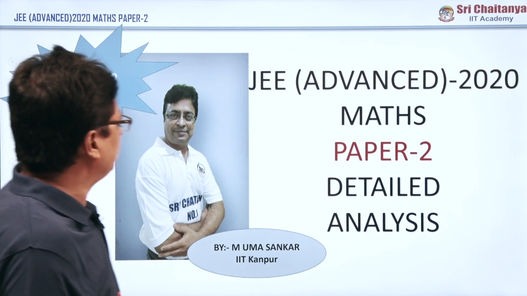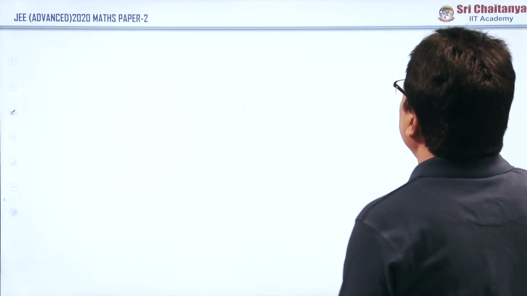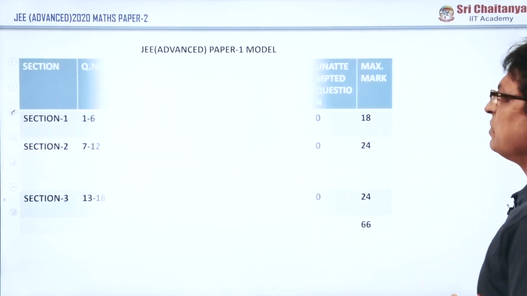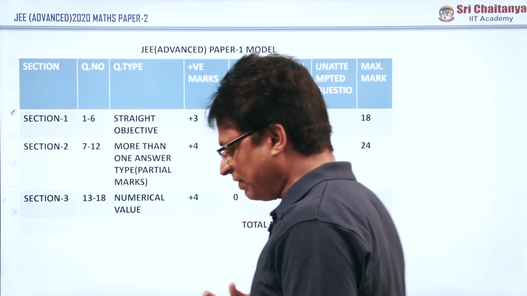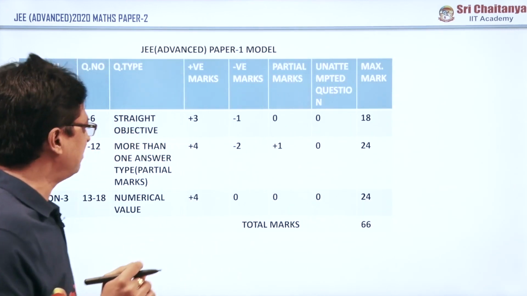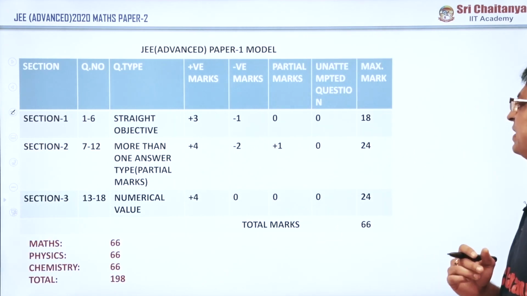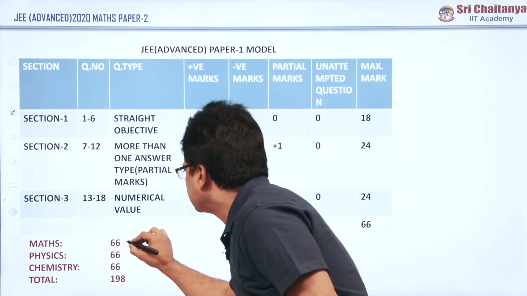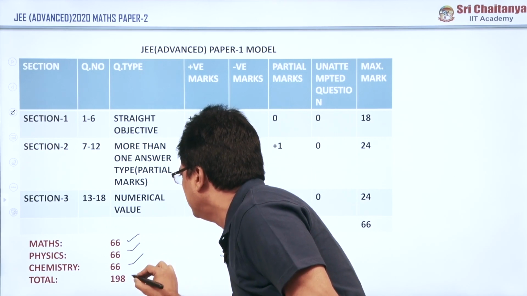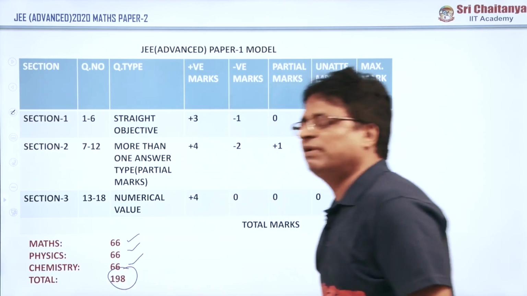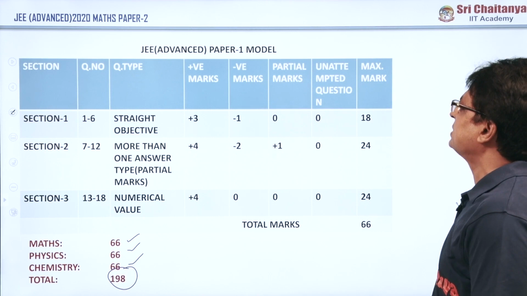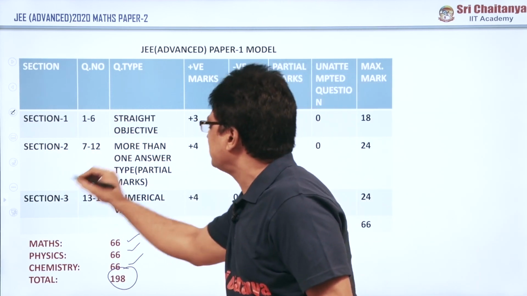Now coming to Paper 1, as I already told, they have conducted 66 marks for mathematics, 66 marks for physics and 66 marks for chemistry. These are the maximum marks for maths, physics and chemistry. Total Paper 1 was conducted for 198 marks, and there were 3 sections.